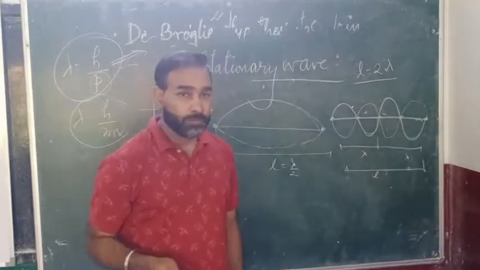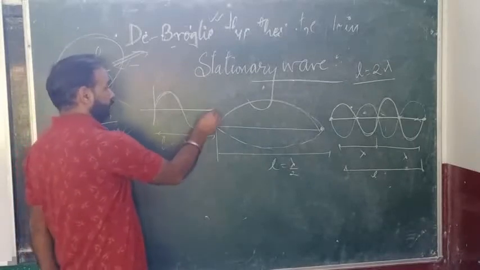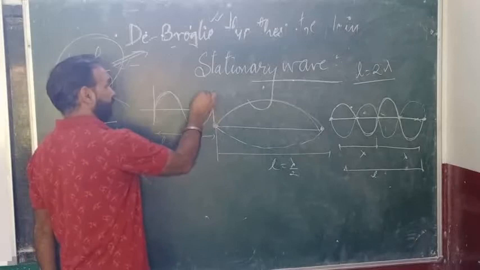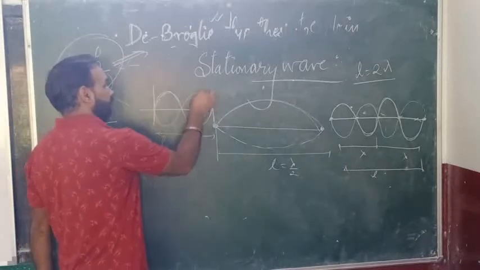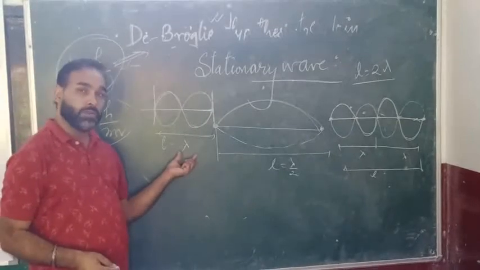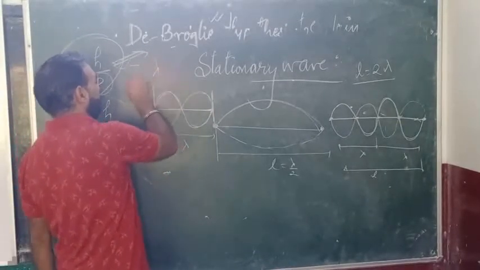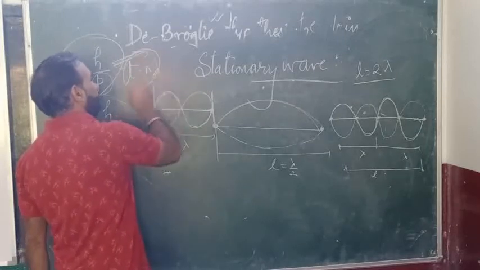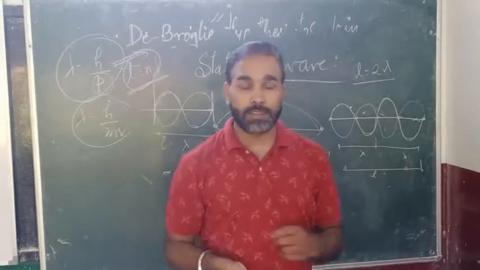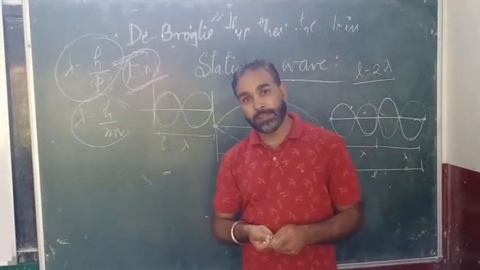Right, so if this end is also fixed, this is also fixed, the reflection will go this way, standing waves, so L will be equal to lambda. So from all this we find that L is equal to n lambda. Length of the string or length of the standing wave is equal to an integral multiple of wavelength.